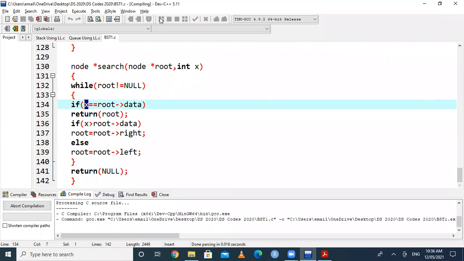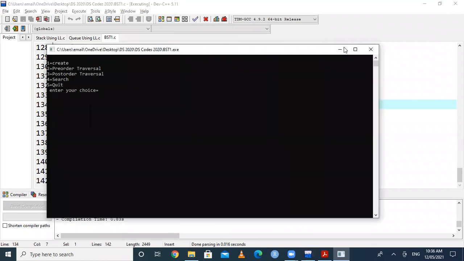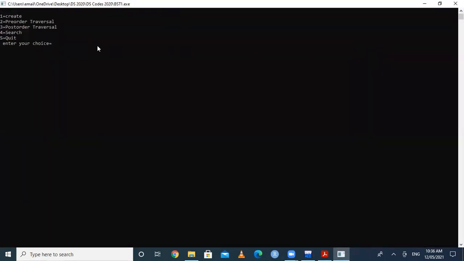So we have to see the output here. We will compile first, and then run this program. It creates a menu: the first option is create, the second is pre-order traversal, the third is post-order, the fourth is search, and the fifth is quit. I am going for the first option, create. Then it asks to enter data of a tree. Suppose the data is 10. Then it asks whether I want to enter more. I want to enter more data in that tree, so I am selecting Y.